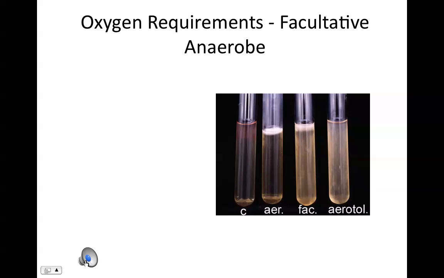If we have oxygen requirements and describe an organism as a facultative anaerobe, it's an almost misleading phrase because anaerobe implies without oxygen or no oxygen. When you add a prefix a or an to a word, it essentially negates or says no to whatever the root word is. So no oxygen, that's what's implied by the word anaerobe. But facultative, well, that simply means these organisms can easily shift gears.